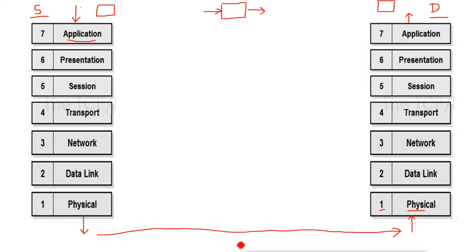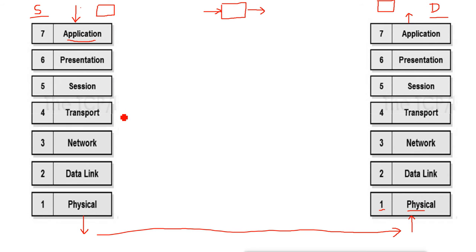And when the data is received on the destination, when it tries to go inside our system, first the physical layer will do its job on the data, then the data link layer, then network layer, transport layer, session layer, presentation layer, and finally the application layer will do its job, and we can see the data in our system. So each layer has its own responsibility and defined job.